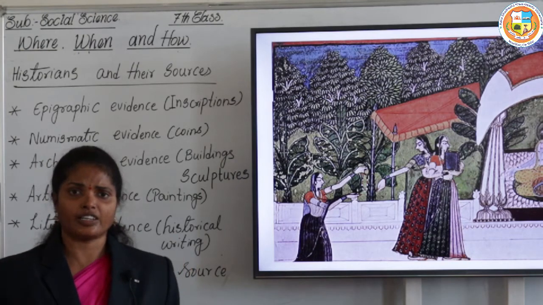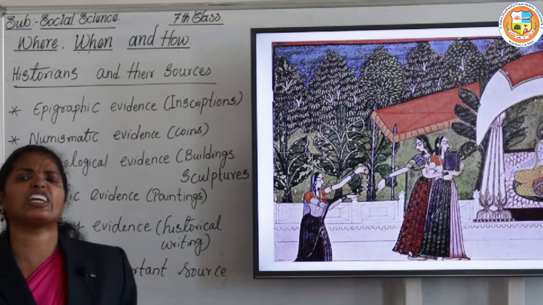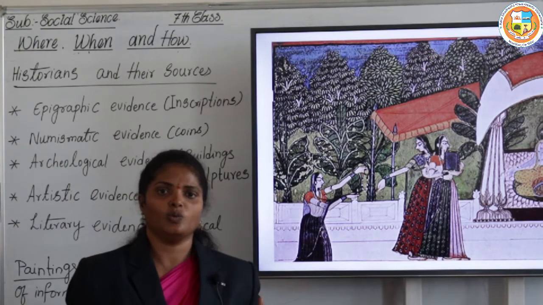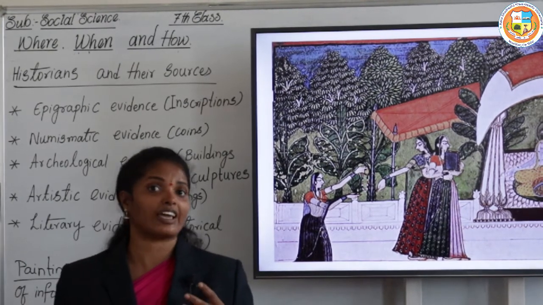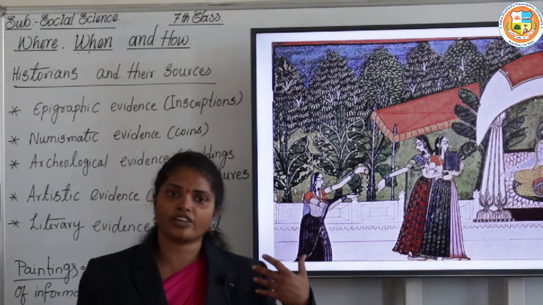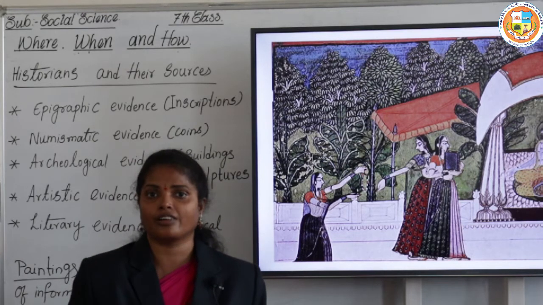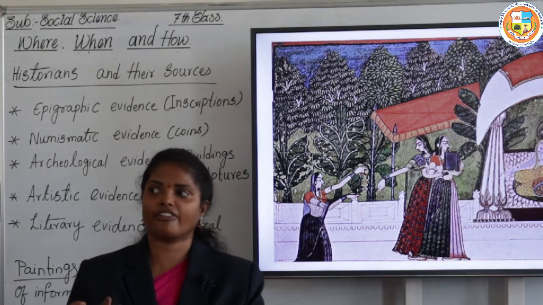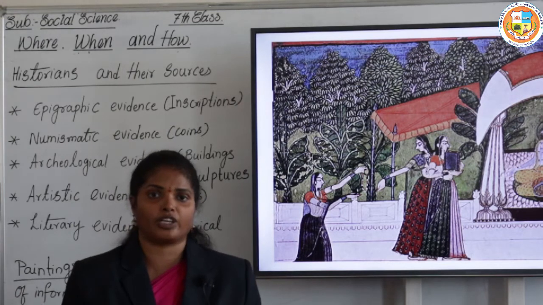Okay, so here actually the kings and the many rich people were very interested in having their portraits. By this we know how the kings looked like and what the economic condition was, how was the way of the dressing of the people, what religious customs they followed, and also the living conditions of the people during that particular period.